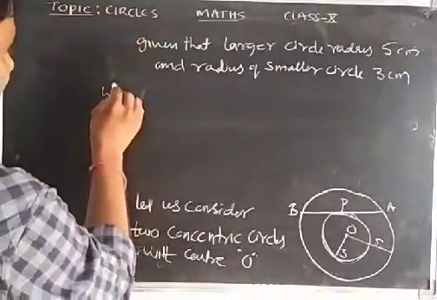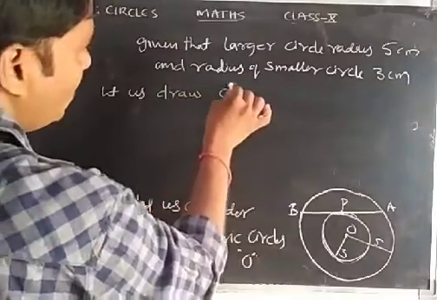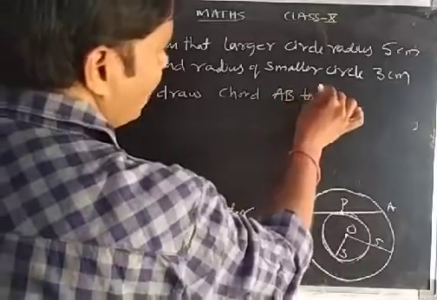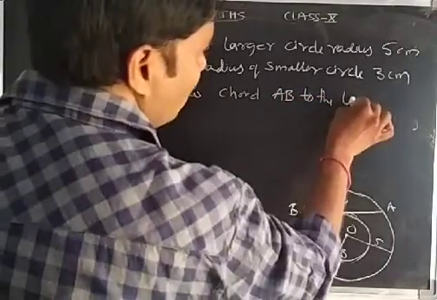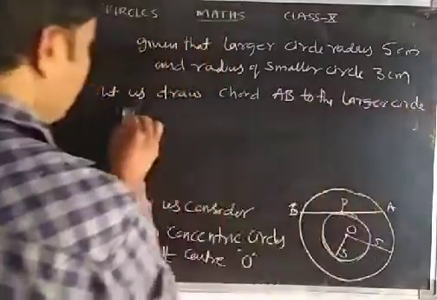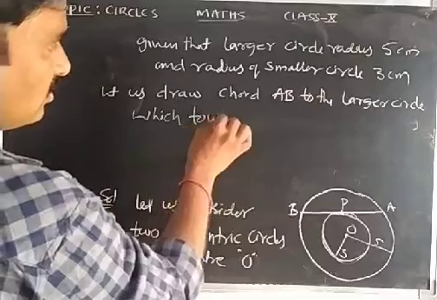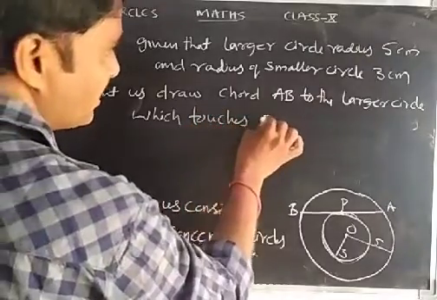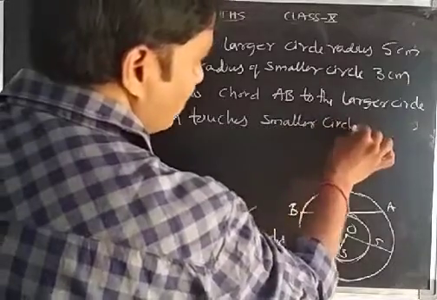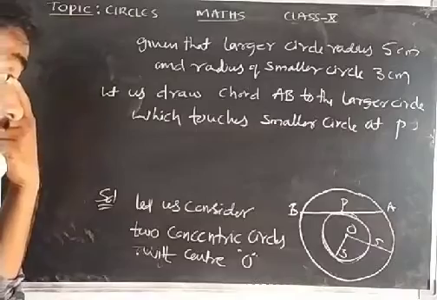Let us draw chord AB to the larger circle, which touches the smaller circle at P.